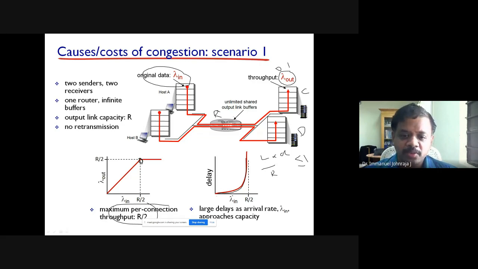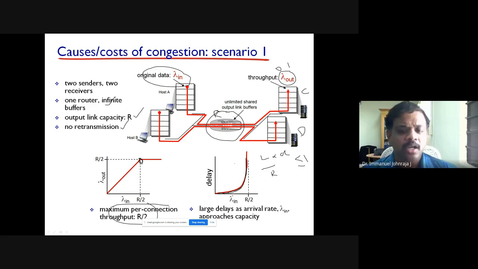As you approach R by 2, you might have seen a very similar graph in the case of loss. Here the buffer is infinite, so no loss. One router, infinite buffer, capacity is capital R, no retransmission. Every packet is only original, because we don't talk about loss so far, but there will be a huge delay.